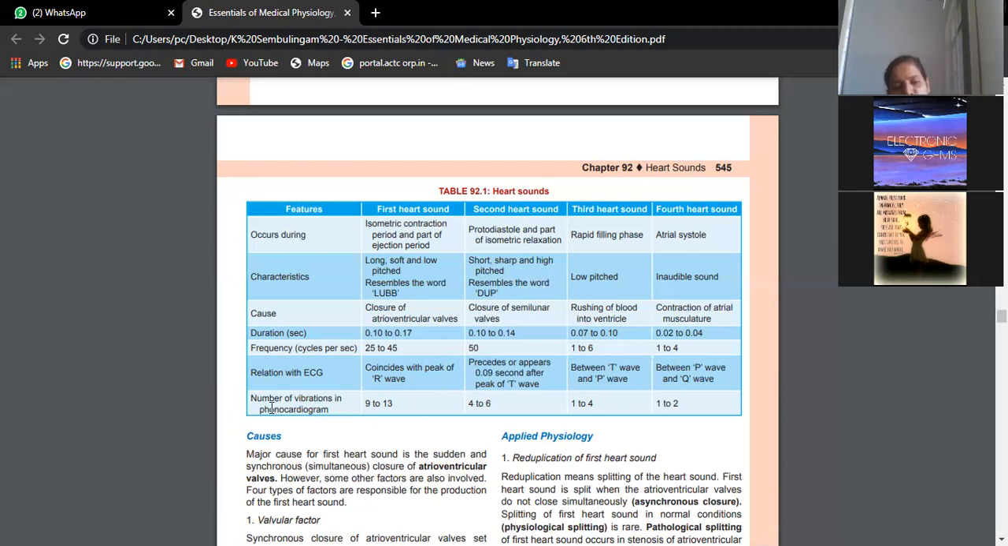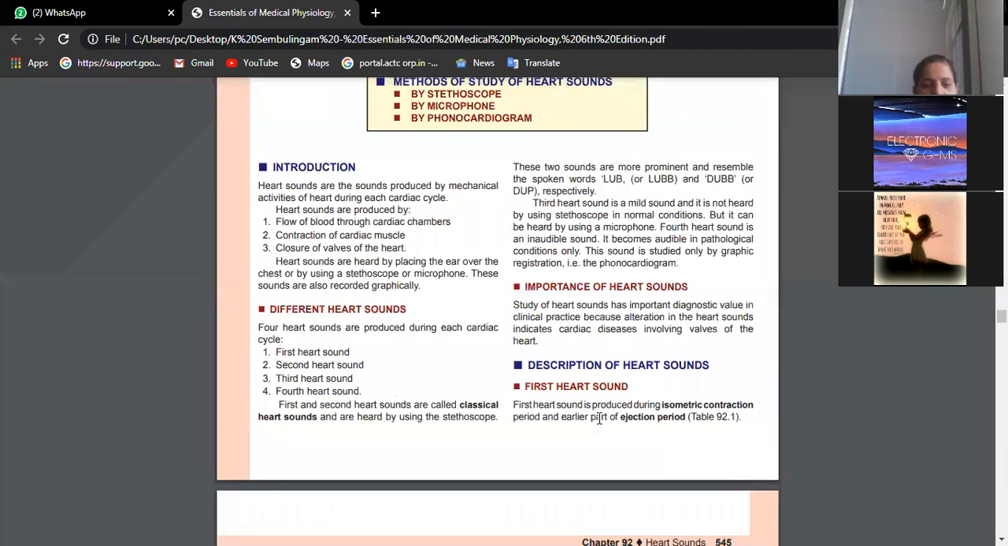Okay, there is an instrument which is actually called a phonocardiogram, other than ECG. If you check the number of vibrations with that particular machine, the first heart sound gives 9 to 13 vibrations. Like that you have to check for the second heart sound, third heart sound and fourth heart sound also. Okay, so that is about heart sounds.